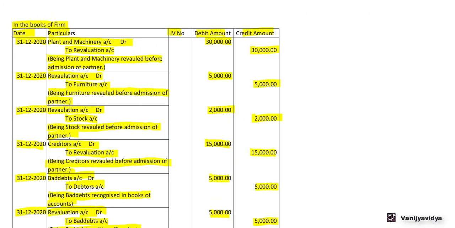Now the first entry is plant and machinery account debit to revaluation account. No partners capital account is affected. Revaluation account debit to furniture account. No partners capital. Revaluation account debit to stock account. Creditors account to revaluation account. Bad debts to debtors. So we cannot see any partners capital account here.